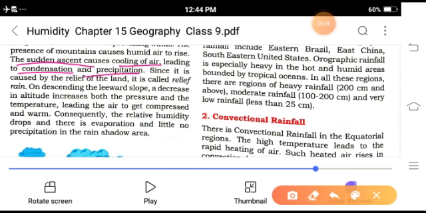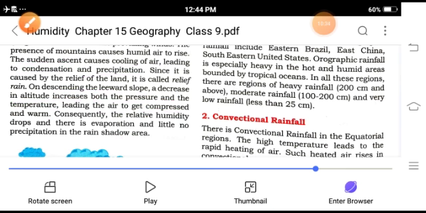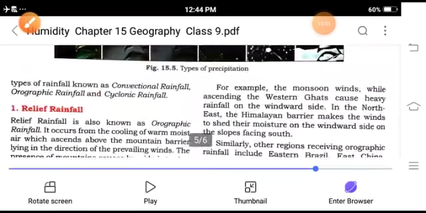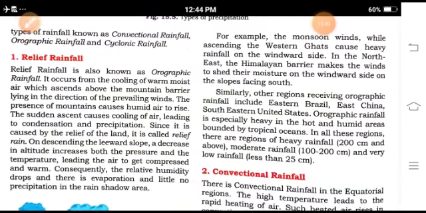On the other hand, on the descending leeward side there is no rainfall, because a decrease in altitude increases both the pressure and the temperature, so the air gets compressed and warm. That is the way one side has heavy rainfall, but the rain shadow area has no rainfall. For example, see the Western Ghats. The Western Ghats cause heavy rainfall.